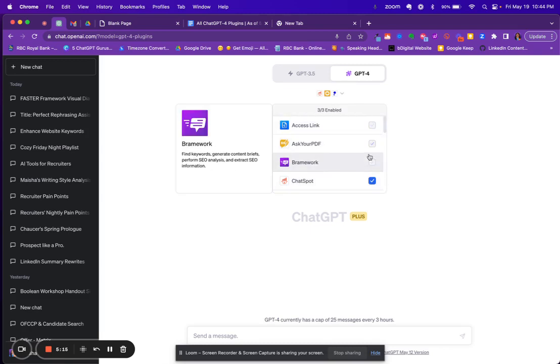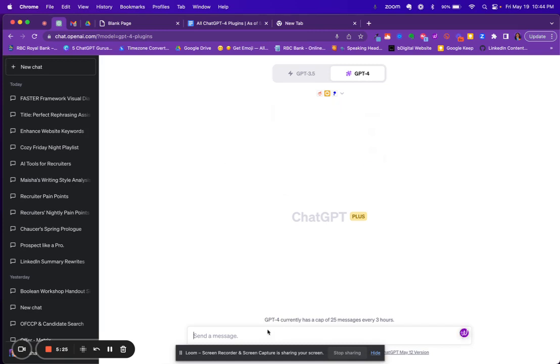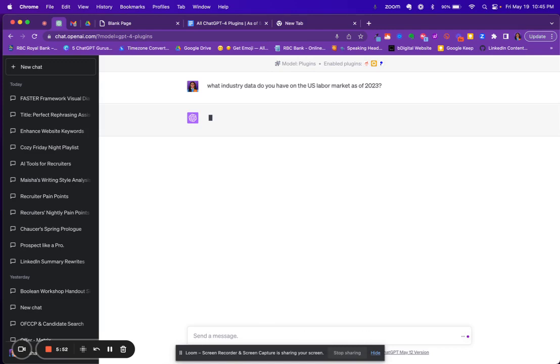We have our 3 plugins here, which are ChatSpot, Golden, and Public. All right, so here we go. Let's get a prompt going. I'm just going to start with a very general question just to see what I can find out without GPT even having access to the internet. So I'm going to say, what industry data do you have on the U.S. labor market as of 2023? Let's just see what it says.